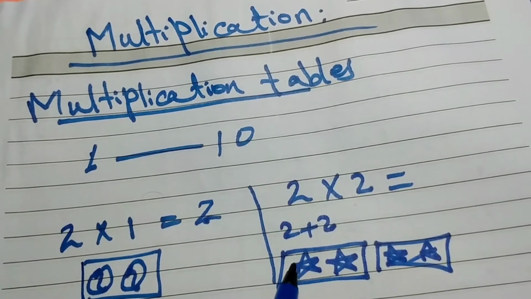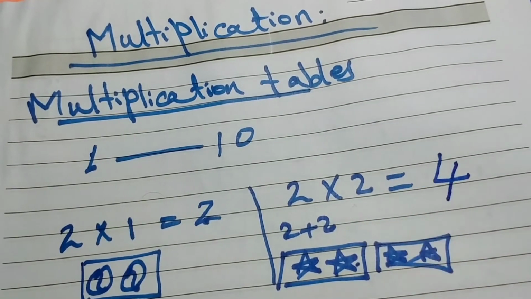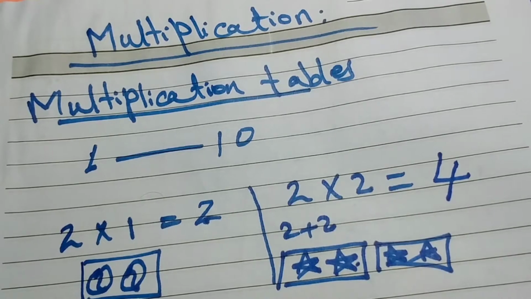So total 1, 2, 3, 4. So 2 times 2 equals 4. This is multiplication by using addition. Because we already learned addition, we can solve these questions.